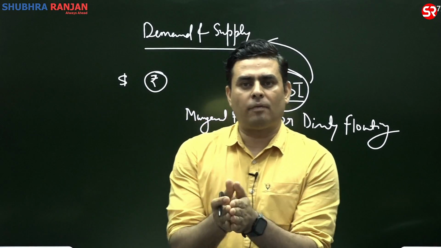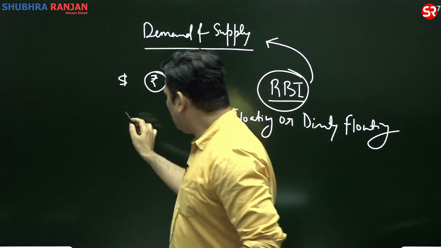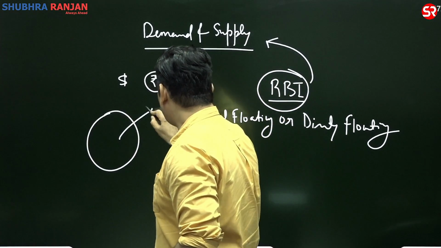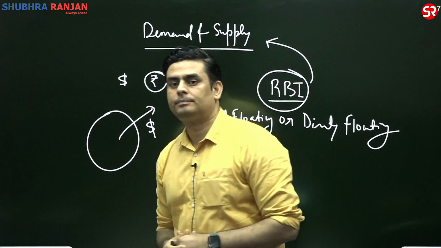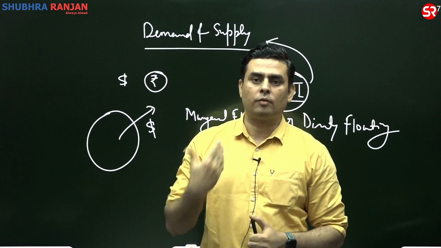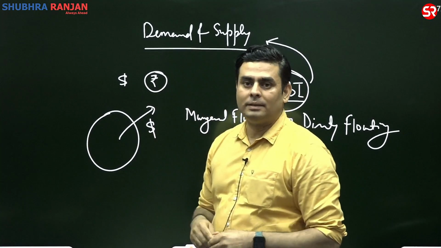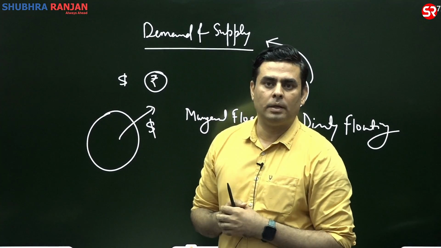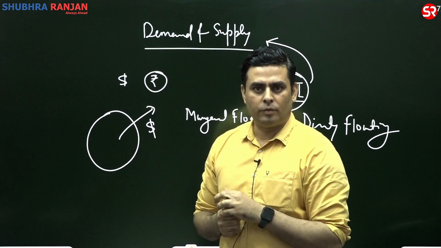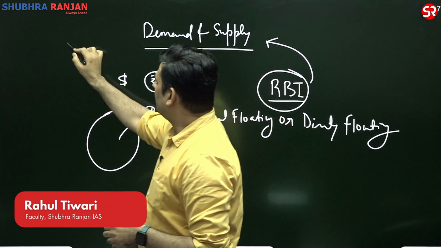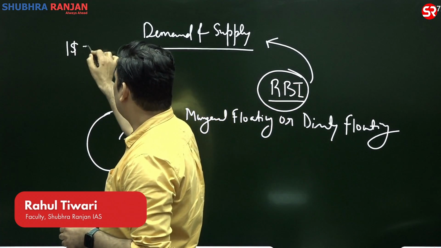So this capital flight will lead to what? From the Indian economy, a lot of outflow of US dollar will be there. If there is a lot of outflow of US dollar, that will lead to scarcity of dollar in the Indian economy.